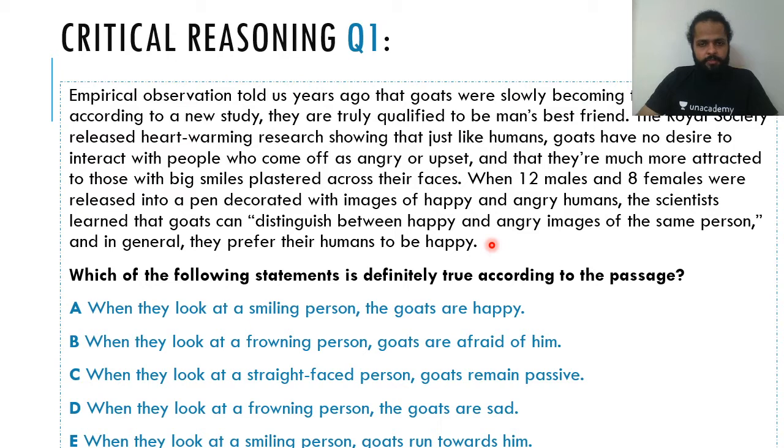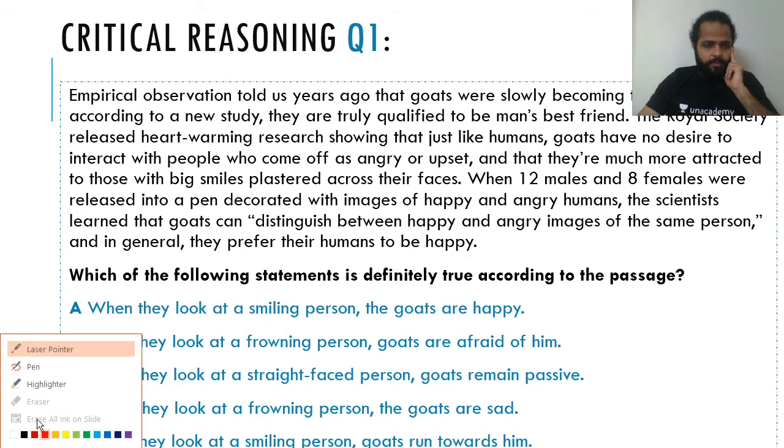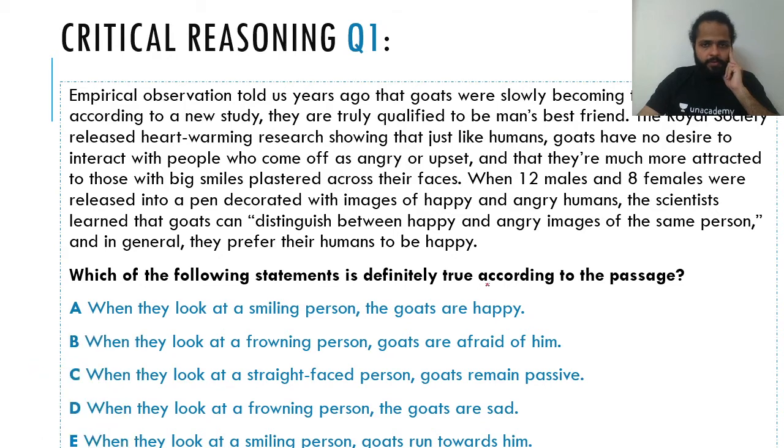So just look at this. Let's go through the question. Which of the following statements is definitely true according to the passage? There are 5 statements, and one of them is definitely true. Let me use a marker instead here. First one: when they look at a smiling person, the goats are happy. That's the first statement. Let's read the other ones.